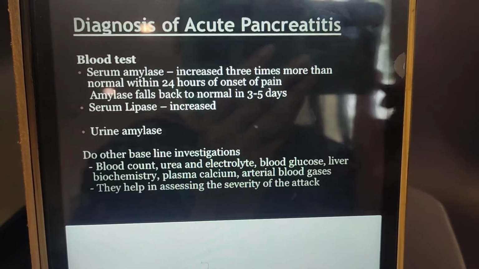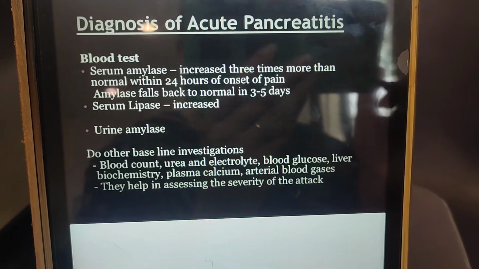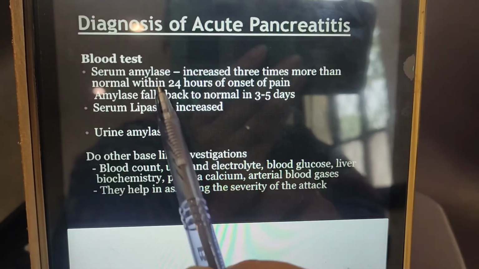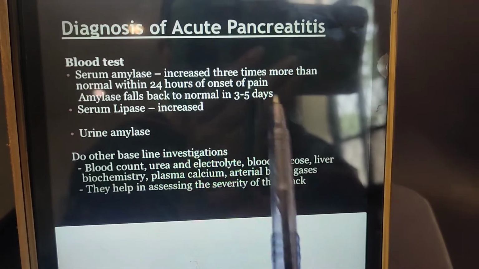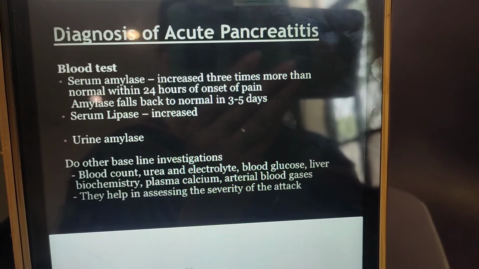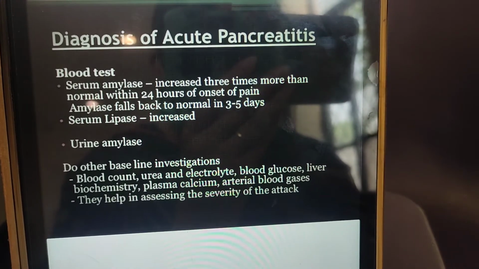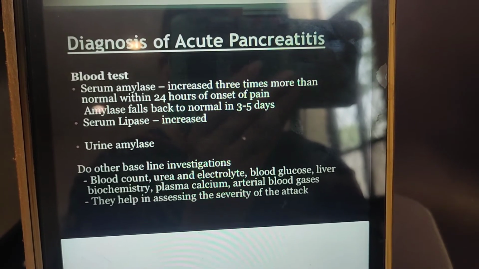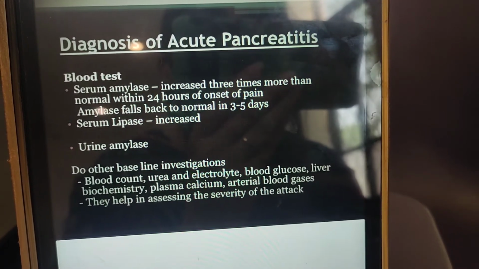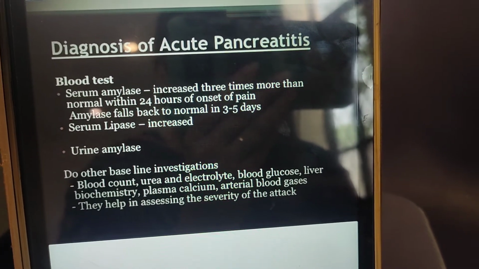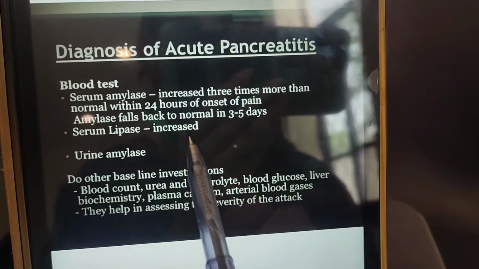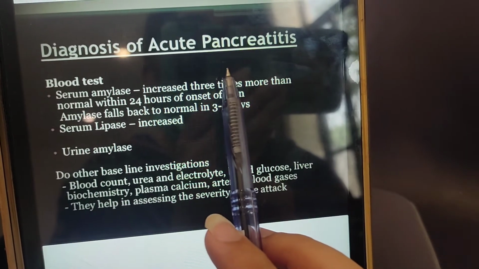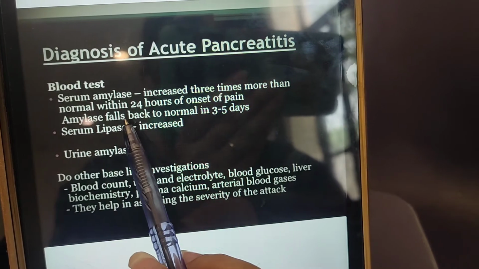Now, if we talk about how we can diagnose pancreatitis on a clinical basis, then we have to send tests known as serum amylase and serum lipase. You should know that the pancreas, as I told you yesterday, has exocrine and endocrine functions. Exocrine produces the pancreatic juice, while endocrine produces hormones like insulin. Amylase and lipase are important in metabolizing the food and maintaining the glucose levels in the body, and lipase is for fat metabolism. So amylase and lipase are very specific for the pancreas. So we will order serum amylase and serum lipase.